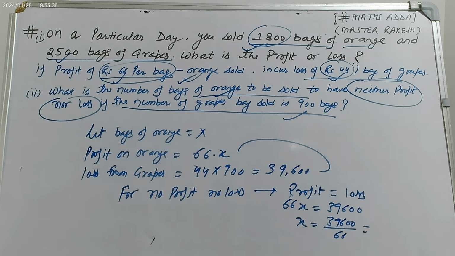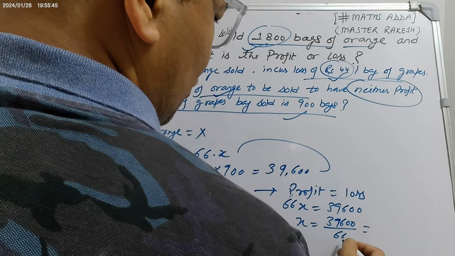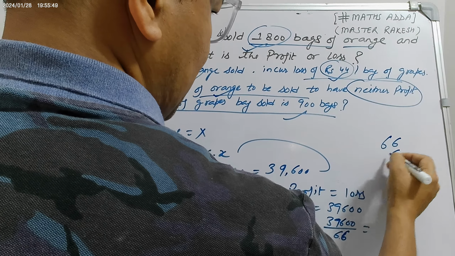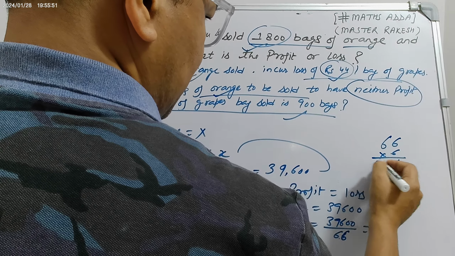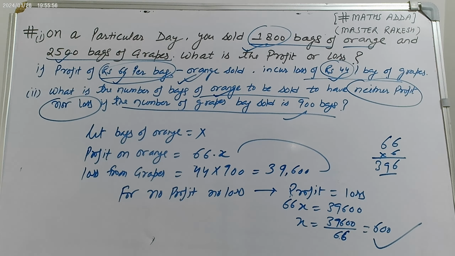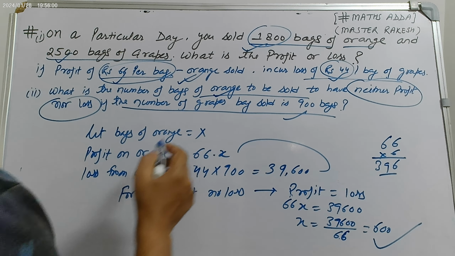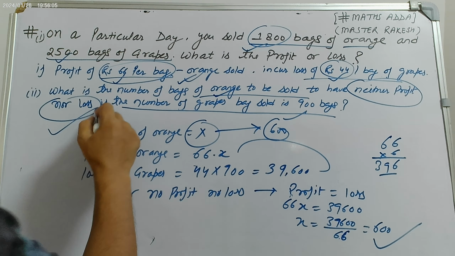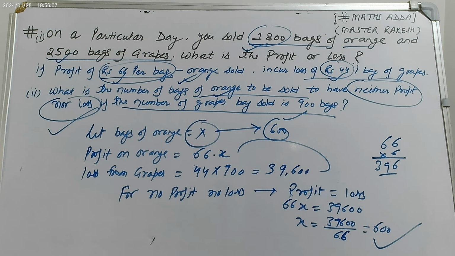So you have to divide this term. 39,600 upon 66 is 600. So the value of x is 600 bags of orange. So the number of bags of orange is 600.